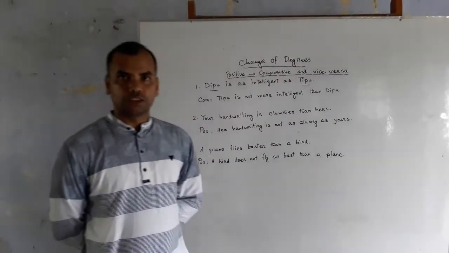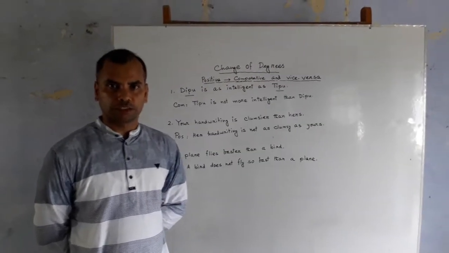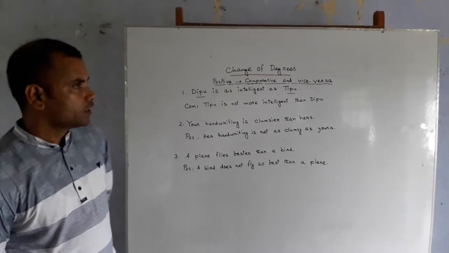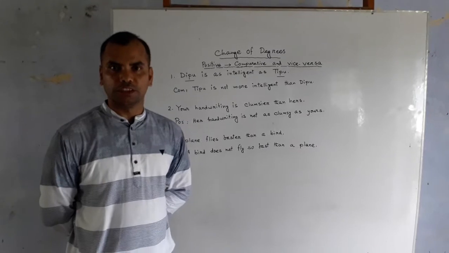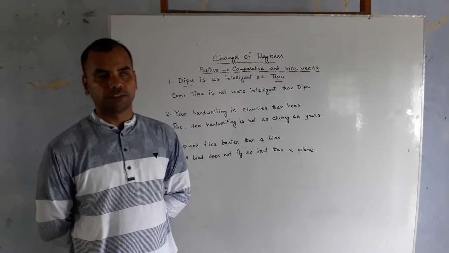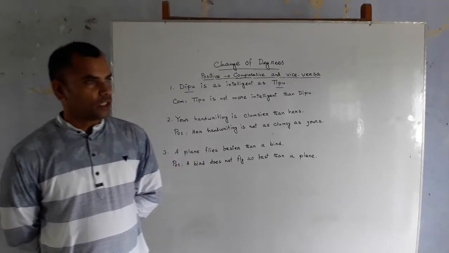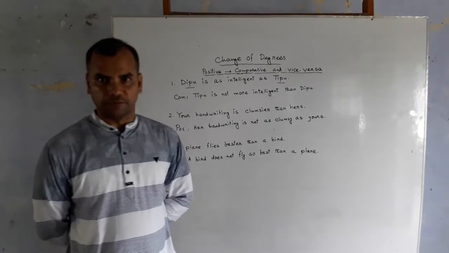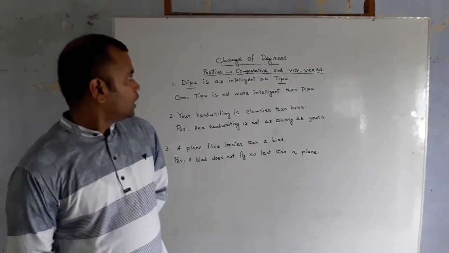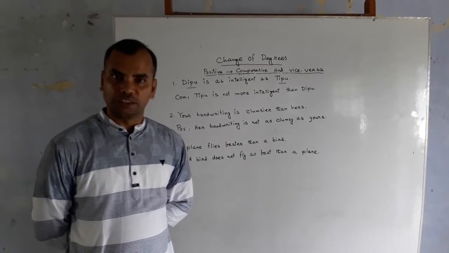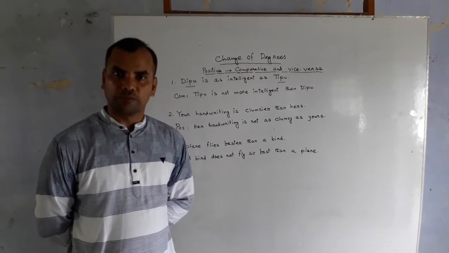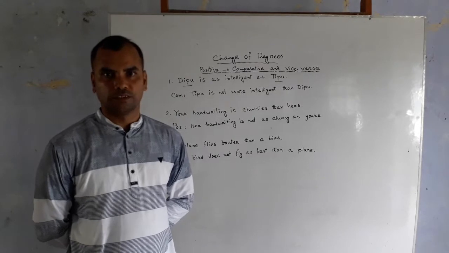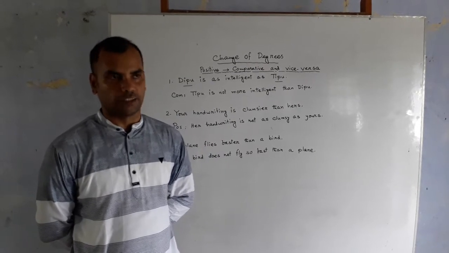Our today's topic is change of degrees. In this class, I will show you how to change positive degree into comparative and vice versa. I think that you know the meaning of vice versa. That is, you have to change a positive degree into comparative, and again, if the sentence is in comparative, then you have to make it positive. This is called vice versa.